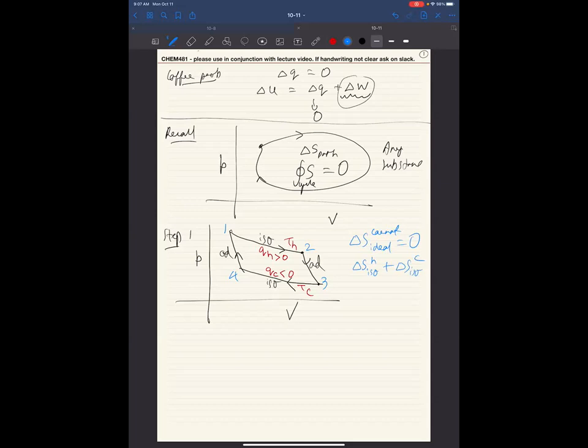And we calculated this. Does anyone remember what the delta S net came out to be? Yeah, but what was the expression? You can just look at the figure and tell me.